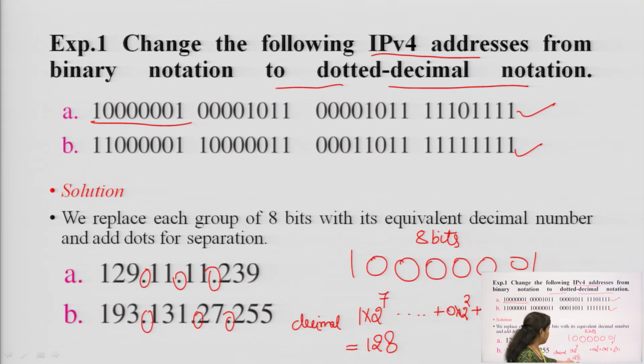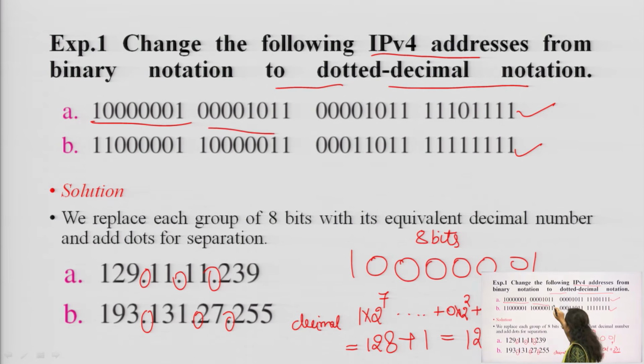So this is 128 plus 1, which is equivalent to 129. That is the conversion of this particular binary into decimal format.